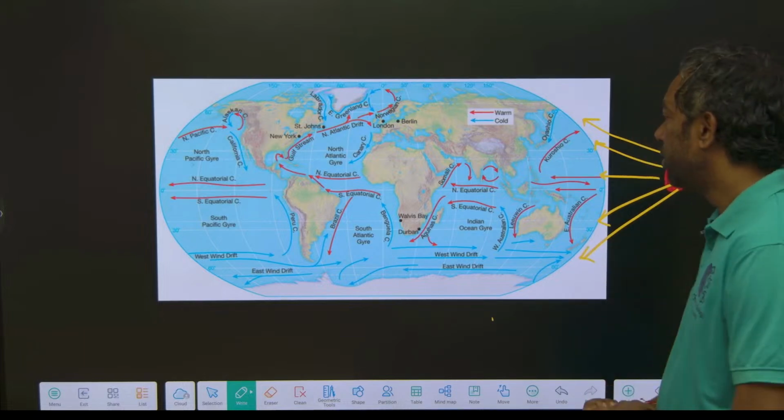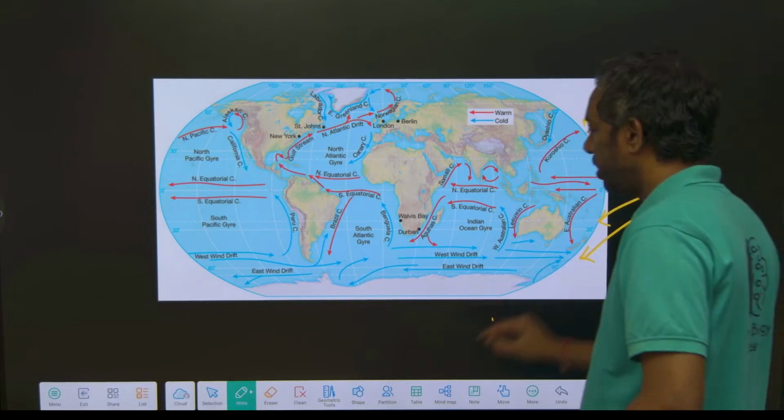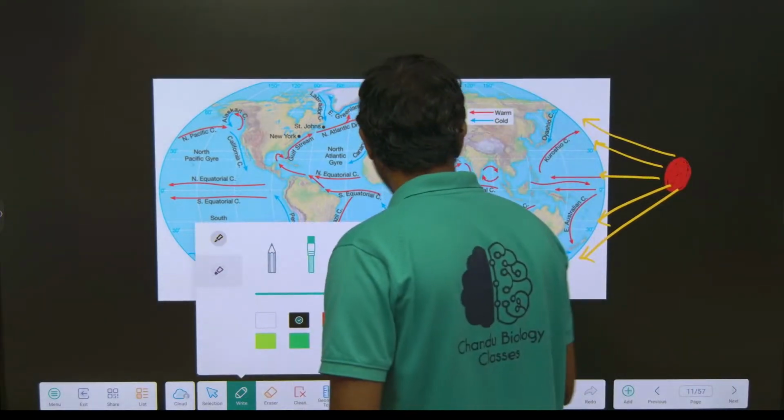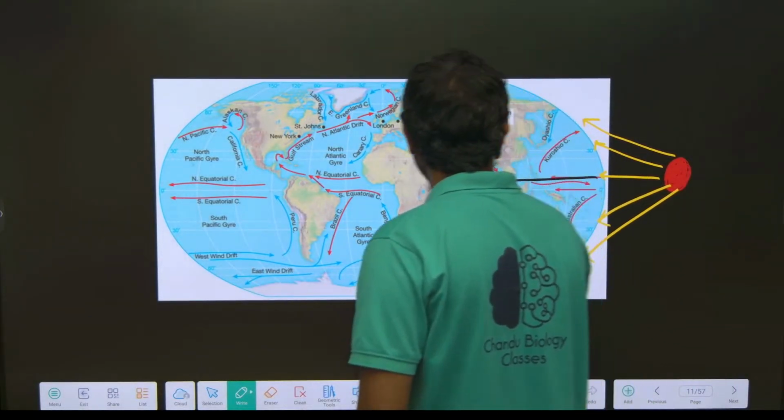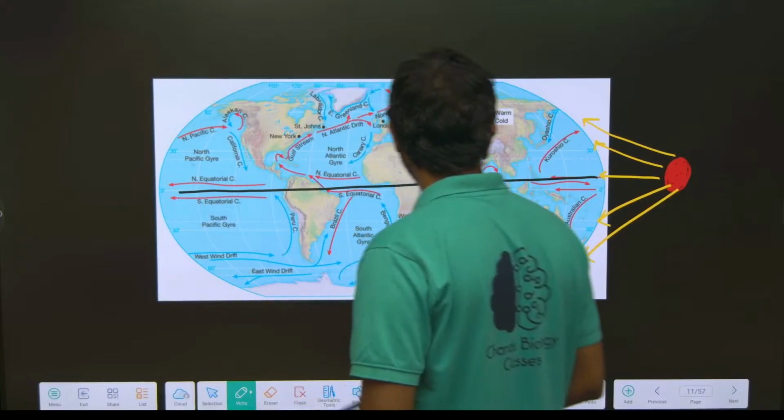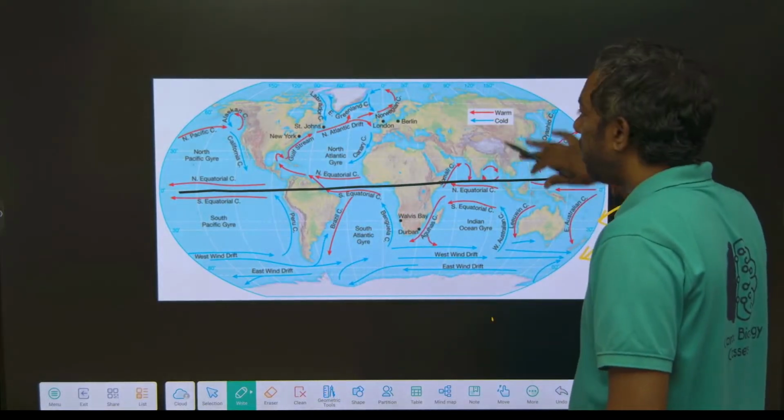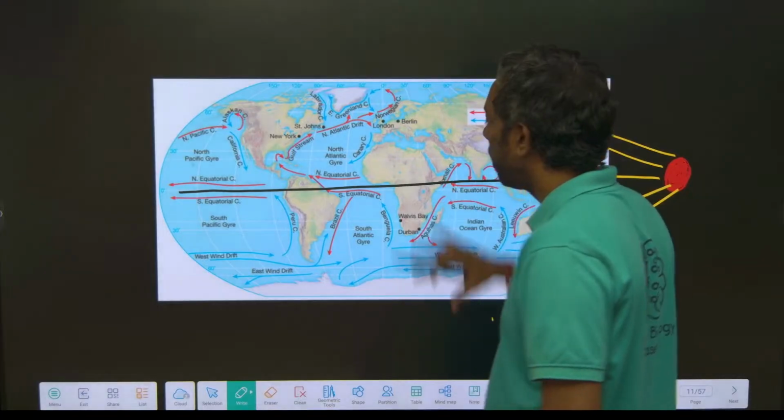If it falls directly, it creates more heat in this zone, as compared with this zone.